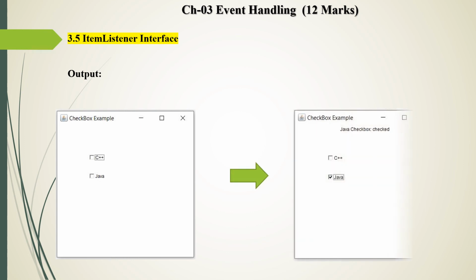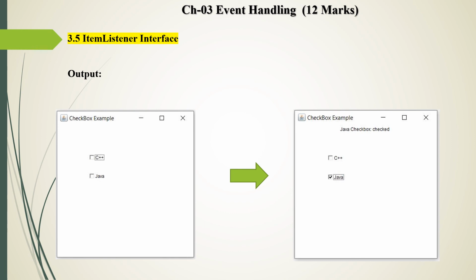If I click on Java, the label is set to "Java checkbox checked". This message is generated when you check any checkbox. If you check C++, it displays "C++ checkbox checked". If you uncheck the box, it displays "Java checkbox unchecked".